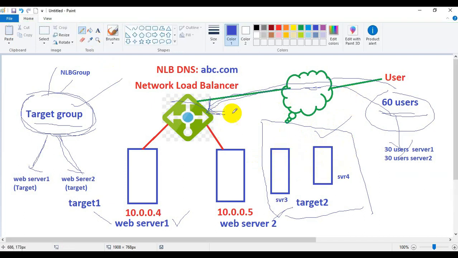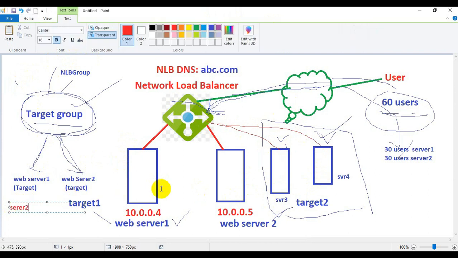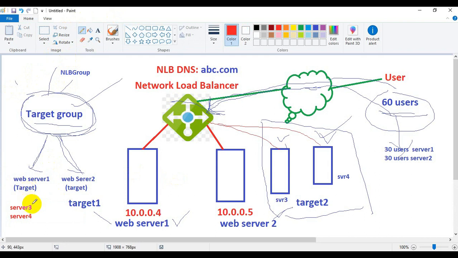If we need to, we can add server 3 and server 4 also as members of the target group. Now server 3 and server 4 also become part of the target group.